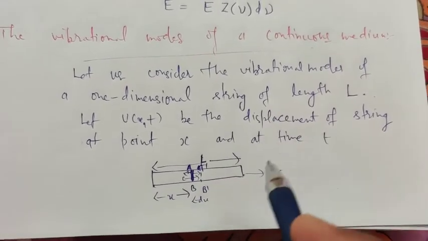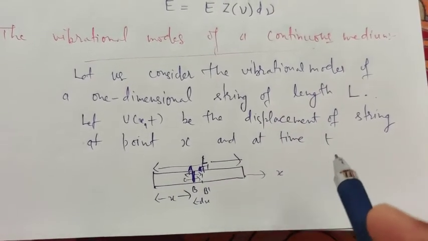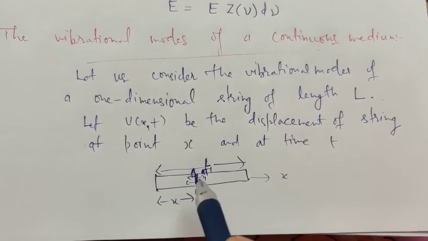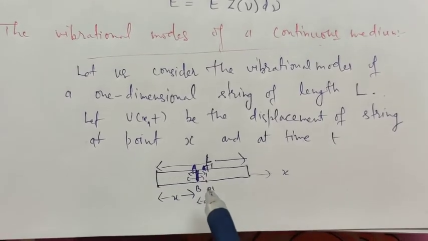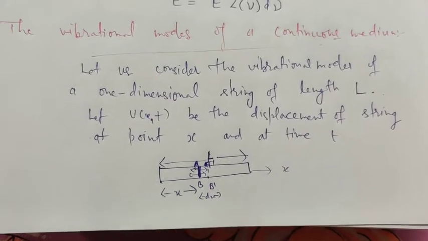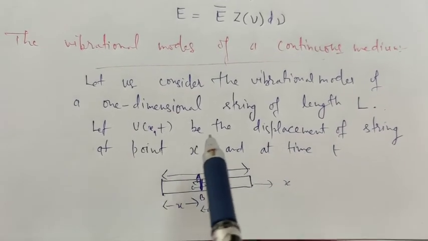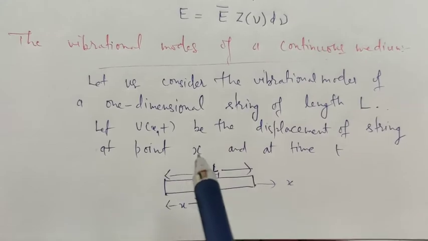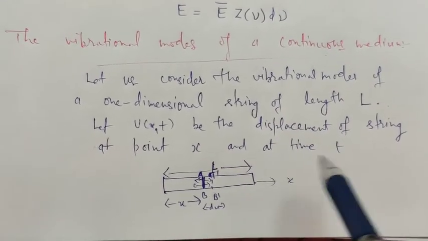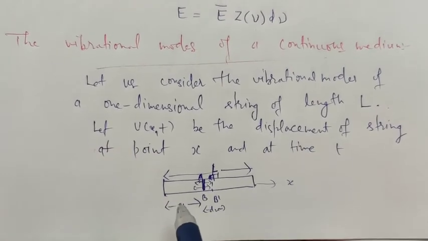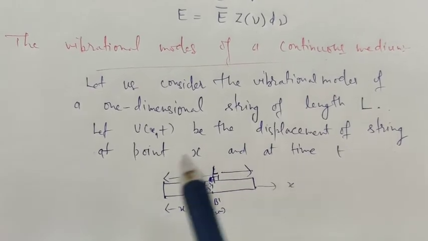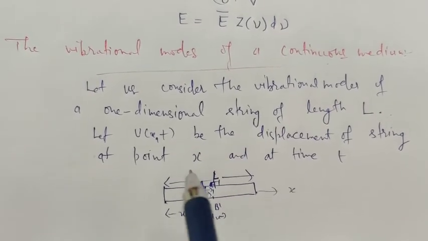Since this is one dimensional, I will generalize it later to three dimensions. Since this has a length L and is vibrating with a displacement by a small amount dx, let u(x,t) be the displacement of the string at point x at time t.